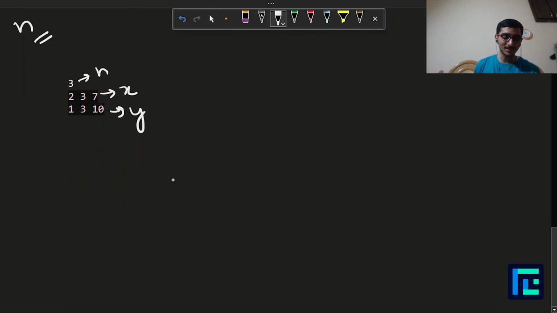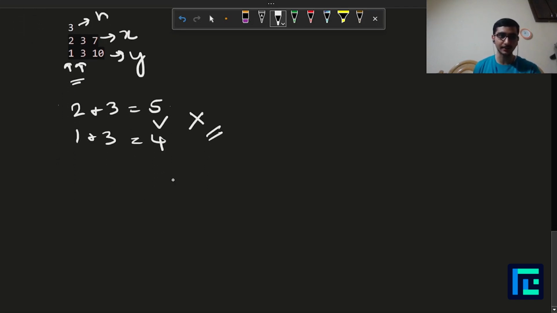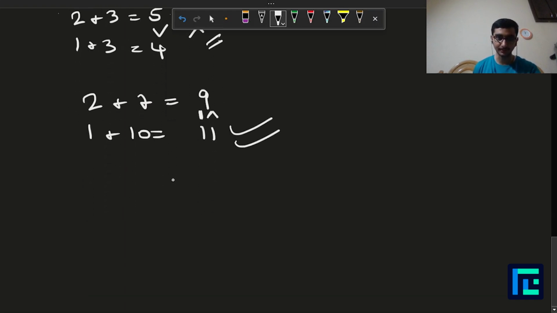Now let's form some random groups and check for each group whether it is possible for them to go together or not. Let's say the first two people go together. The total expenditure would be 2 plus 3, that is equal to 5, and the total budget would be 1 plus 3, that is equal to 4. You can see the expenditure is greater than the budget, so this cannot form a group. So the first two people cannot go together. Let's try the first and third person. The total spend would be 2 plus 7, that is 9, and the total budget would be 1 plus 10, that is 11. This follows the condition that 9 is less than or equal to 11, so they can form a group.